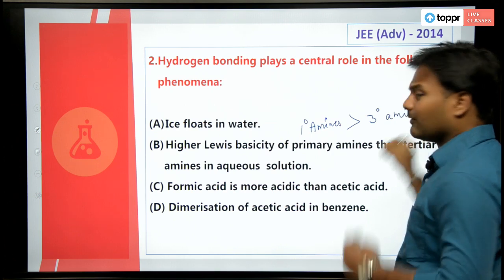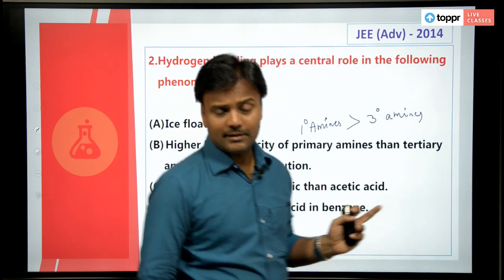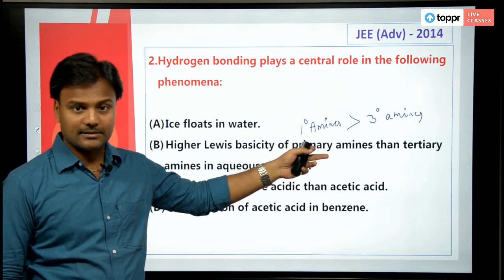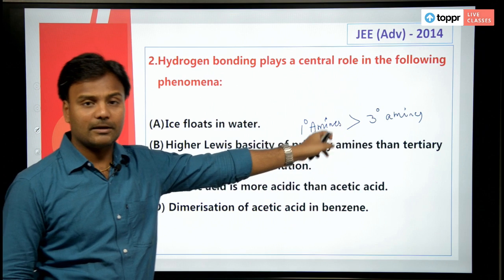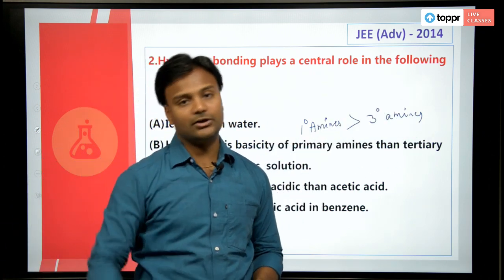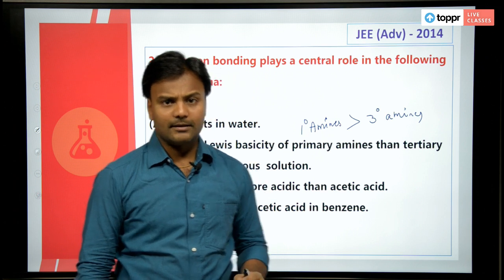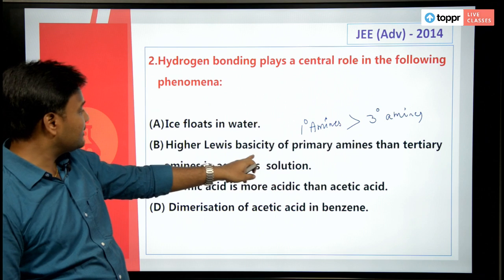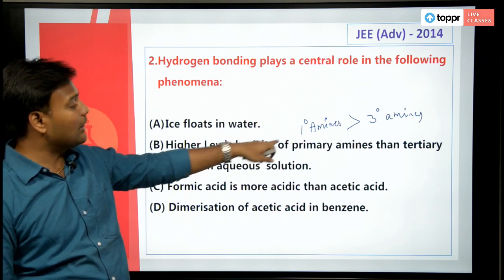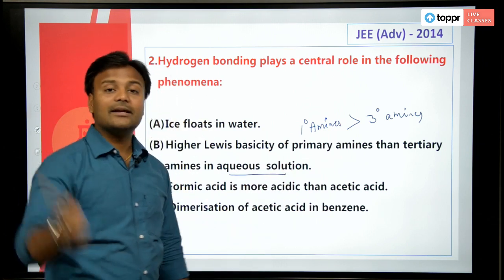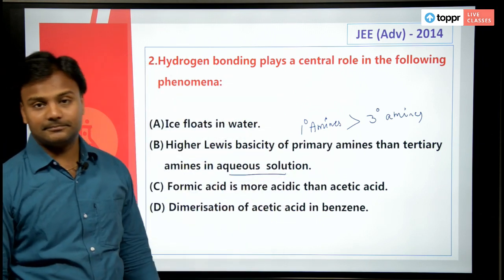Okay, first, do you agree with this? Primary amines are more basic than tertiary amines, is it true? Yes, primary amines, of course, are more basic than tertiary amines because of steric hindrance in the tertiary amines, right. But the higher Lewis basicity of primary amines than tertiary amines in aqueous solution, is it because of hydrogen bonding?